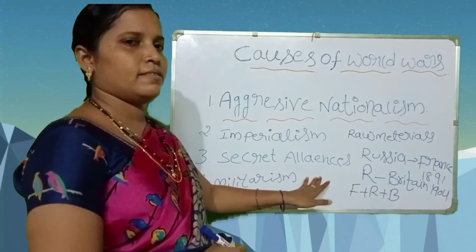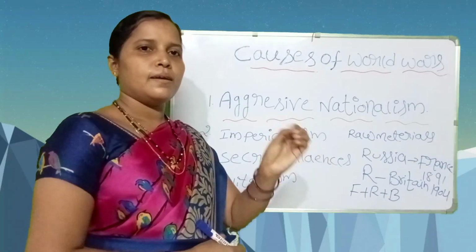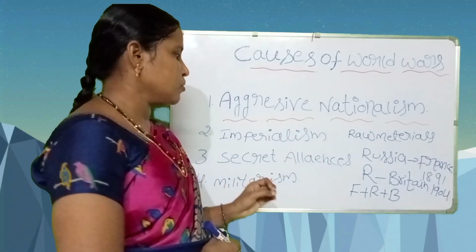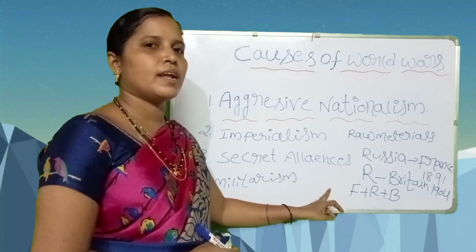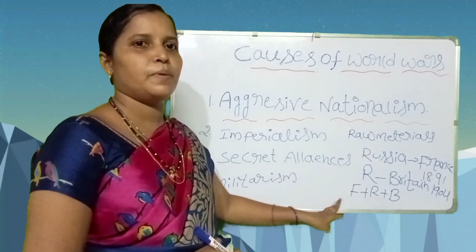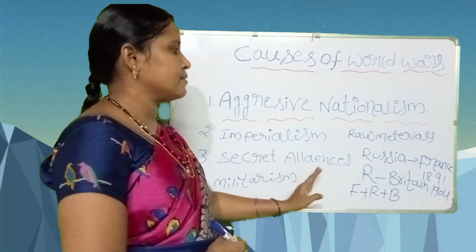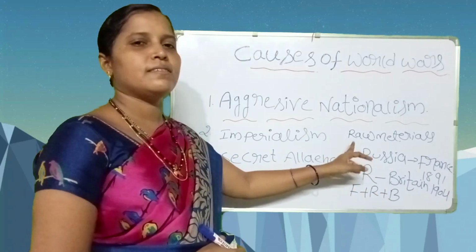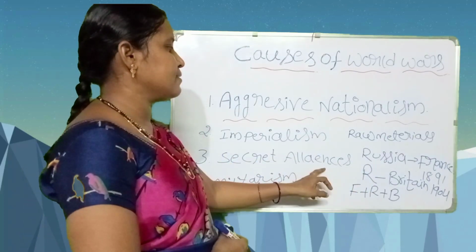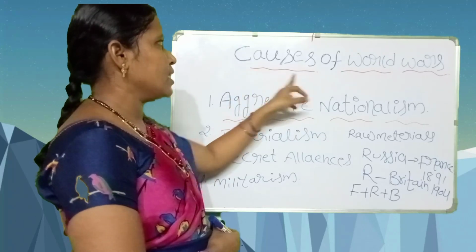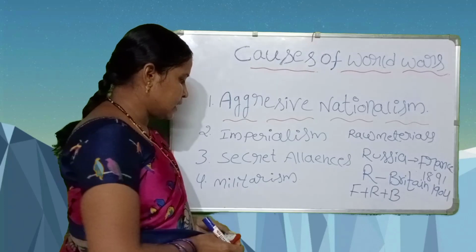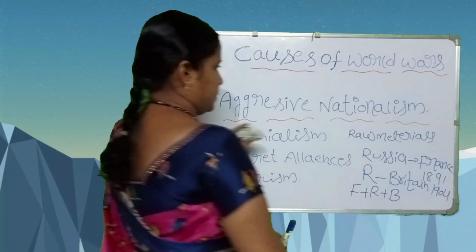Here, secret alliances. Some countries maintain friendship in secret. So that's why so many countries were afraid of these two groups, the Triple Alliance and the Triple Entente. So secret alliances are one of the causes of world wars. Next, militarism. We see militarism.